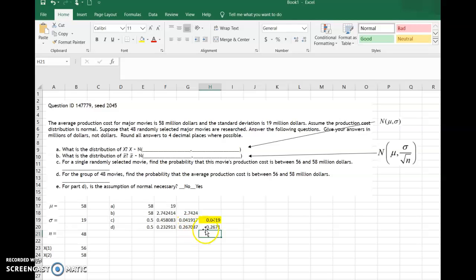And our final answer, you see, is bigger because that interval from 56 to 58 is a greater number of standard deviations in the sampling distribution than it is in the population distribution.